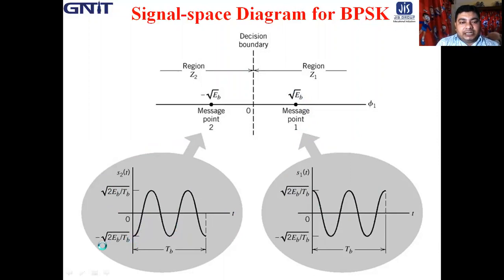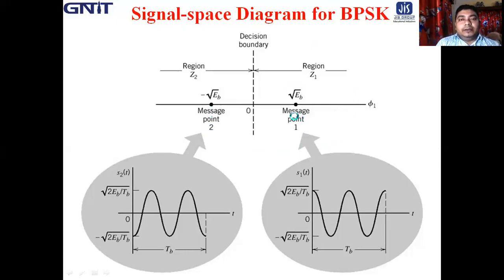So it starts from minus square root of 2 EB by TB. So this is about the waveform and constellation diagram of BPSK.